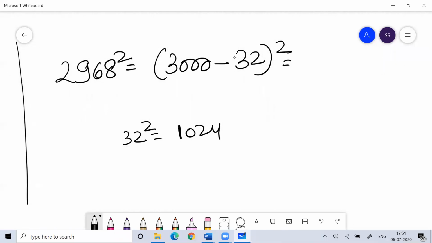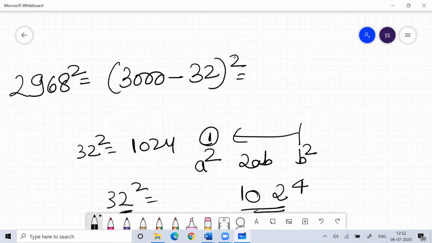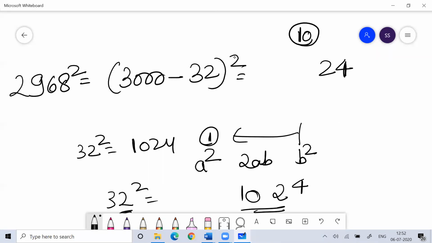In case you don't know 32 square, you can find it like this: a square, 2ab, b square. 2 square is 4. Then 3 twos are 6, 6 twos are 12, write 2, 1 carry. What is 3 square? 9 plus 1, 10. 32 square is 1024. So write 24 and 10 carry.